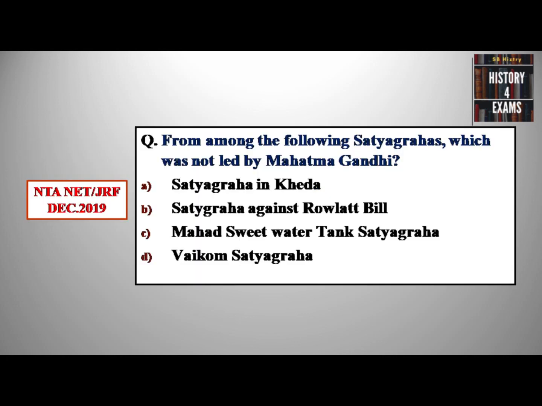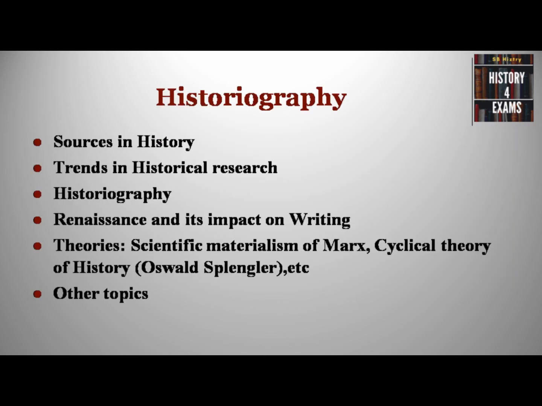Now let's look into a question that was asked from modern Indian history. From among the following satyagrahas, which was not led by Mahatma Gandhi? Satyagraha in Kheda, Satyagraha against Rowlatt Bill, Mahad Sweet Water Tank Satyagraha and Vaikom Satyagraha. And the answer is option C. The Kheda, the Rowlatt Bill and the Vaikom Satyagraha were led under the leadership of Gandhi himself, and the Mahad Satyagraha was conducted under the leadership of Dr. Bhimrao Ambedkar.